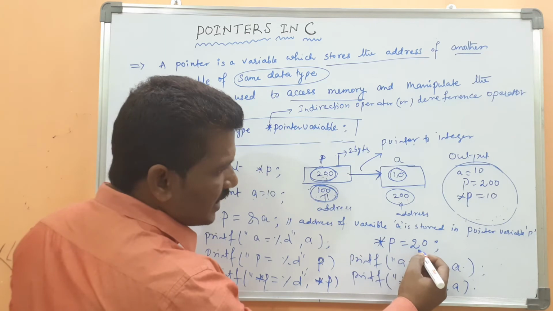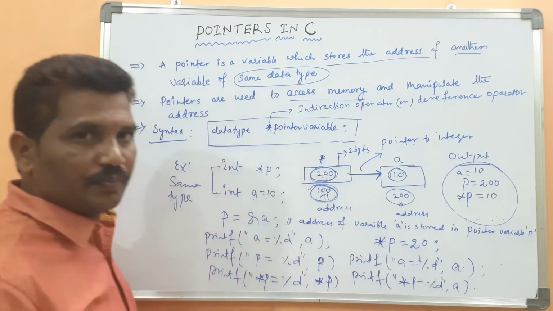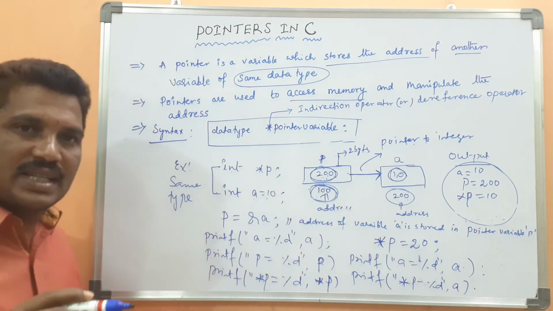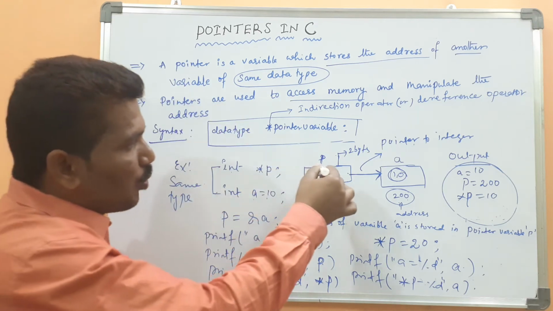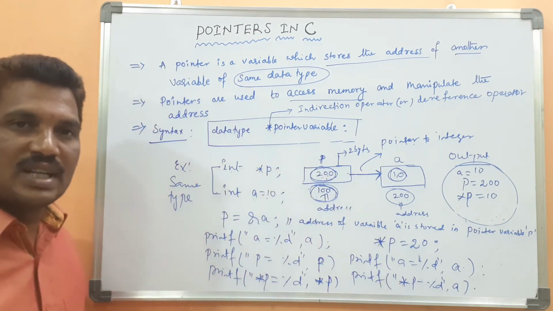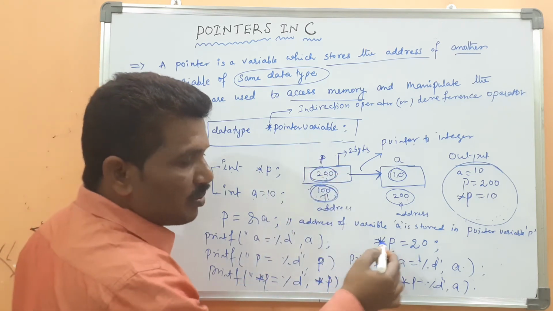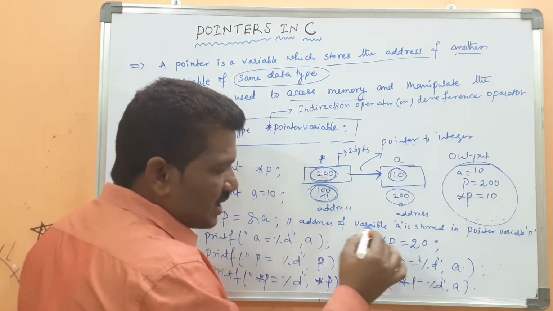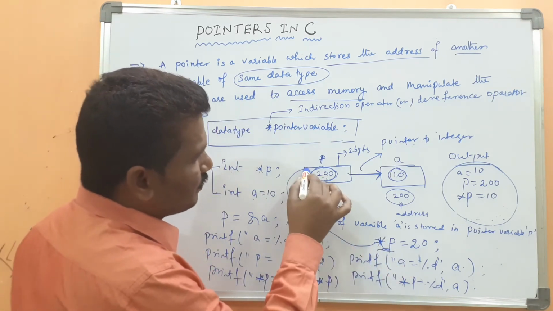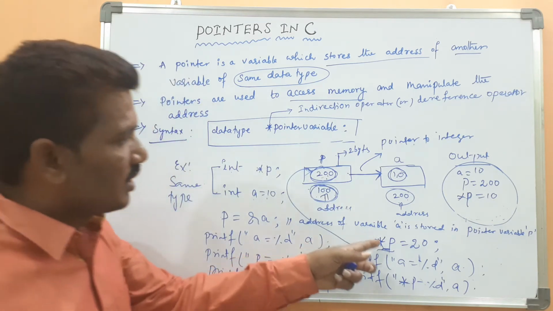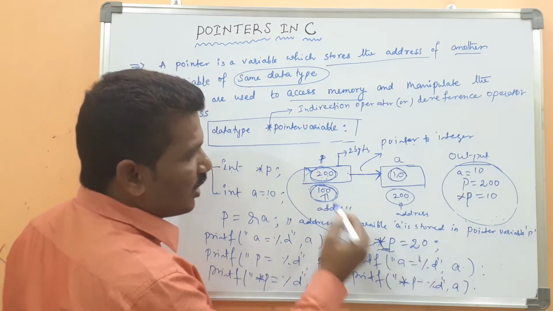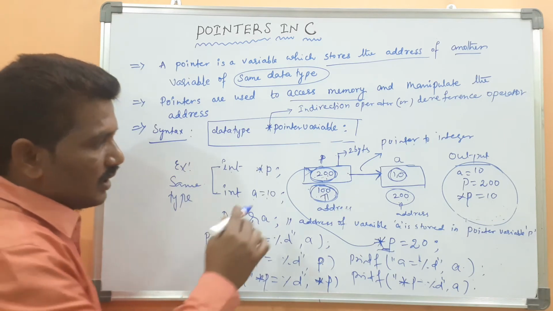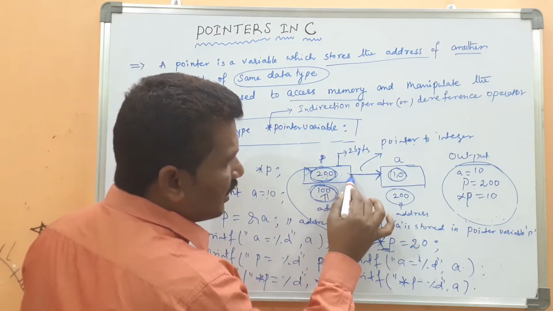Then I assign the value 20 through the pointer variable p. What does star p mean? Star p means what is the address that has been stored in the pointer variable p. Please remember it. Star p points to this one. What address has been stored in the pointer variable p? 200. At that time the control is pointing to the address location 200.